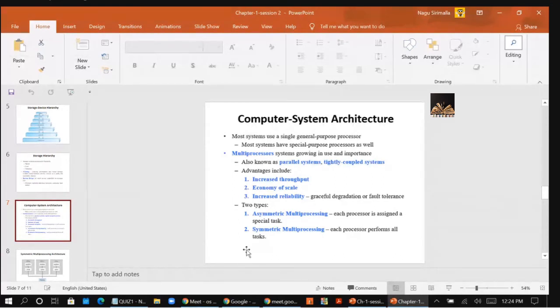Symmetric multiprocessing is called SMP, and it is the most commonly used type of multiprocessor system in present computers, like your Windows, Mac, all these are using SMP only. First we will see what is asymmetric, then we will go for symmetric.